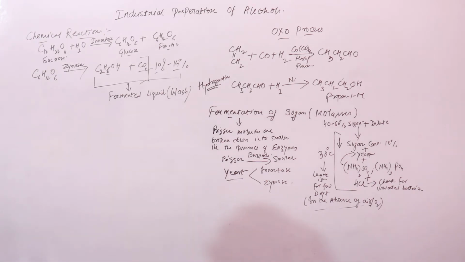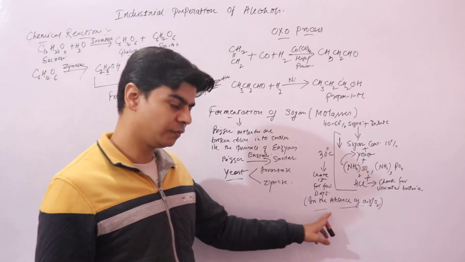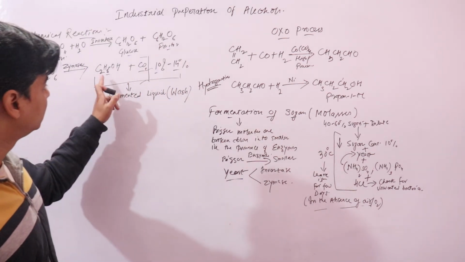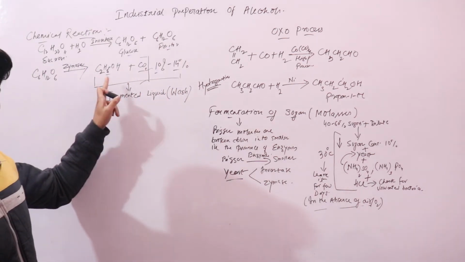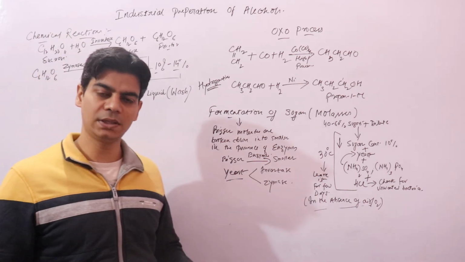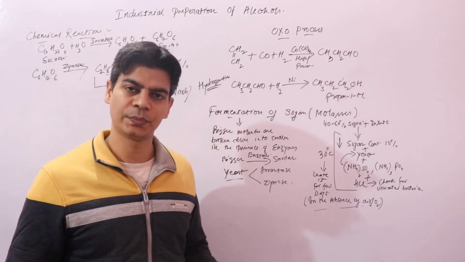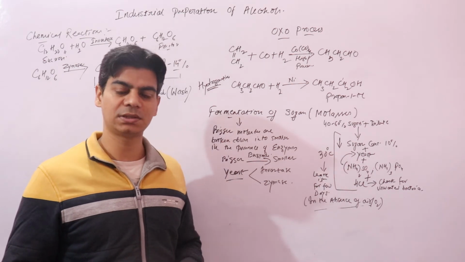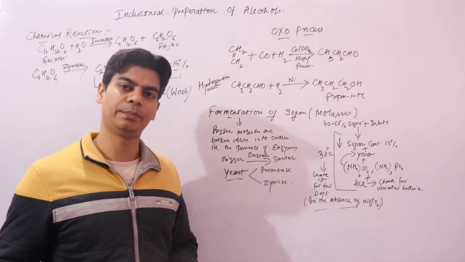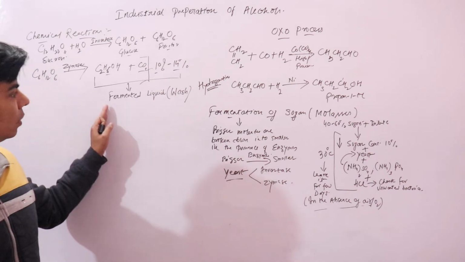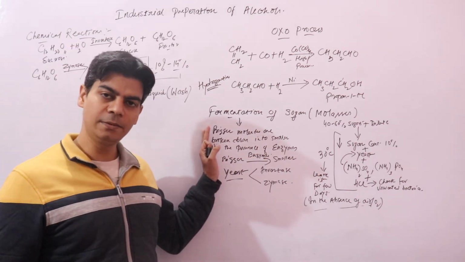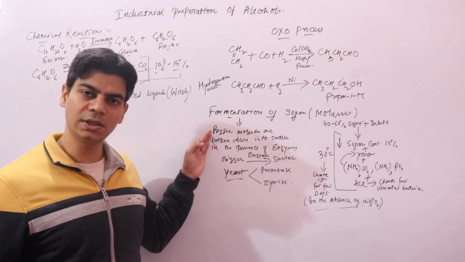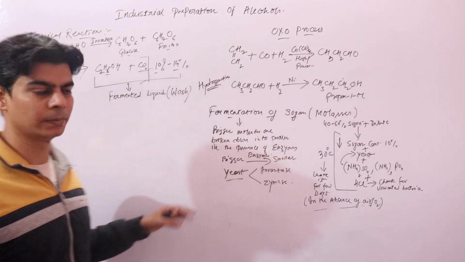What will happen if we do it in the presence of air? If we do not do it in the absence of air, this ethanol will get oxidized into acetic acid, into ethanoic acid, right? And we know that these acids are sour in taste. So in the presence of oxygen, your alcohol will change into acid, carboxylic acid, ethanoic acid, which will make it sour.